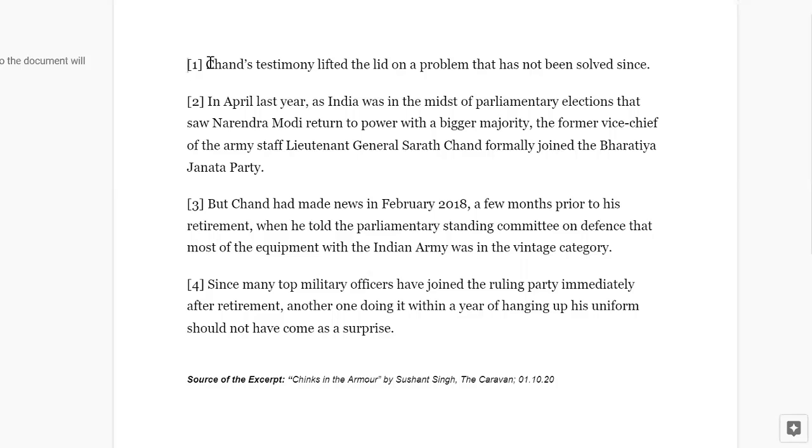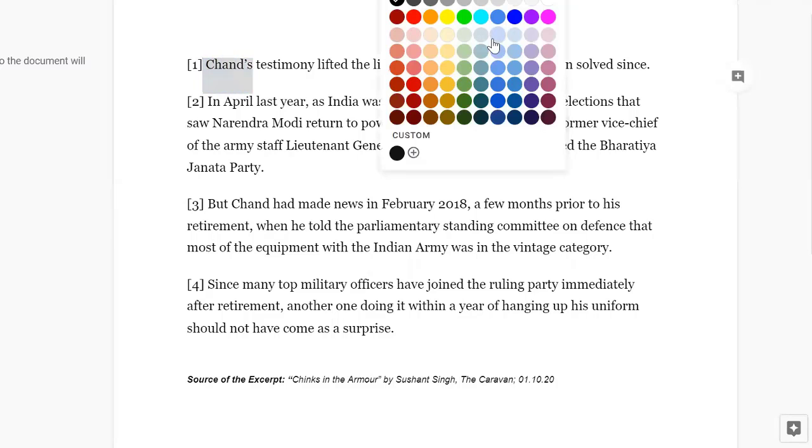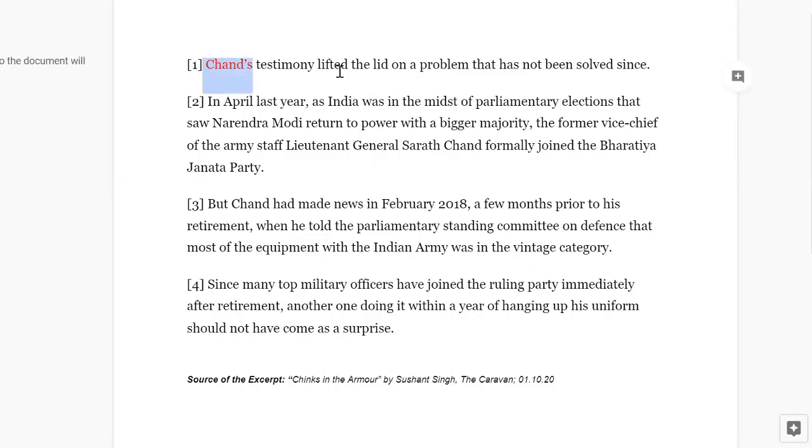So the very first word of the first sentence is this Chand. So Chand's testimony lifted the lid. Apparently this is a possessive, so we have an apostrophe here, and this Chand is most likely a surname, isn't it? Because this is a surname, it never makes sense to use someone's surname or first name without introducing them with their full name at least once. So this cannot be the first sentence, right?